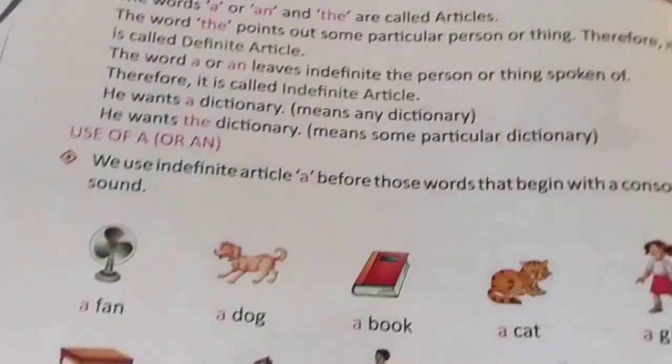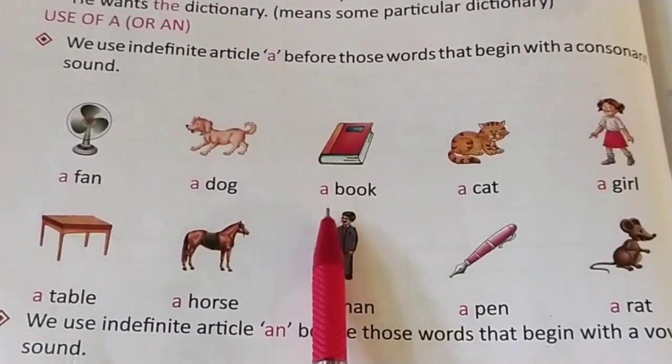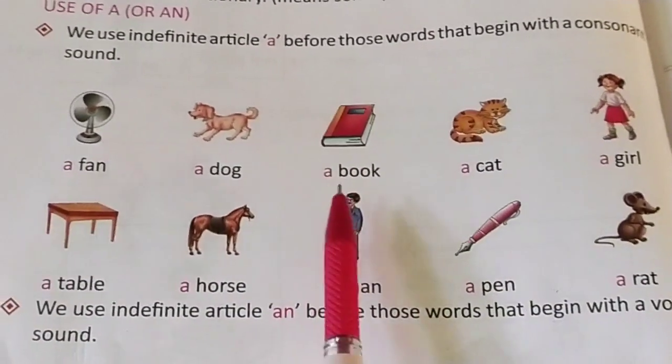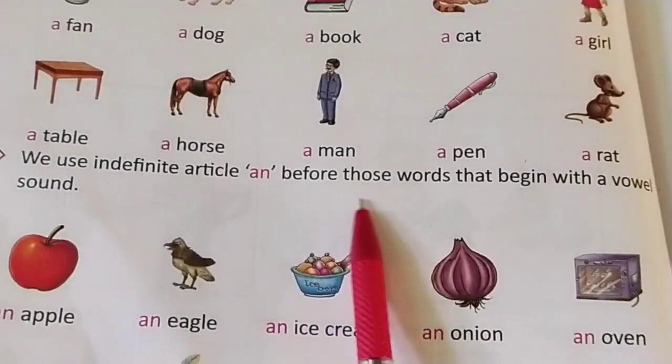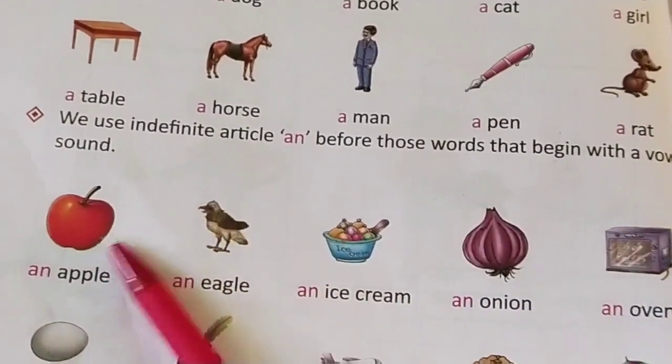So where we have a first letter with a consonant sound, we use a. Okay, we use the indefinite article an before those words that begin with a vowel sound.